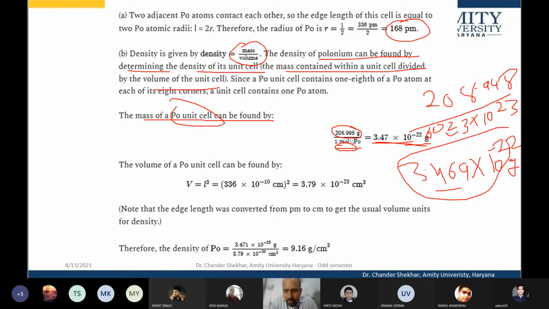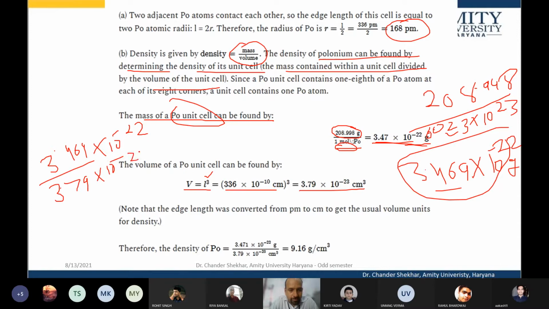So we now have the mass, and the volume is of course L cube. We know the size, and we can calculate the volume. So mass, that means 3.469 into 10 raised to power minus 22 divided by 3.79 into 10 raised to power minus 23.